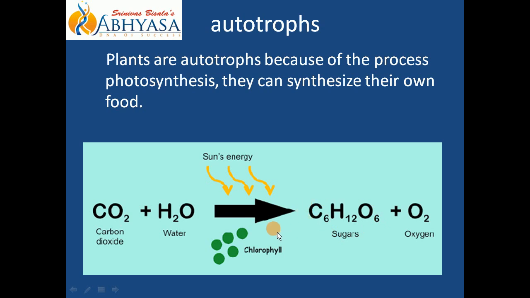But what are the things you require apart from carbon dioxide and water? The presence of sunlight, and the leaf should have chlorophyll, because chlorophyll is the pigment that will absorb this sunlight. Oxygen is a byproduct that is used by almost all organisms located on the planet Earth.